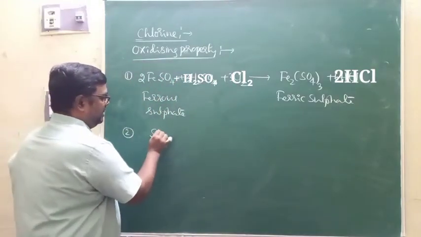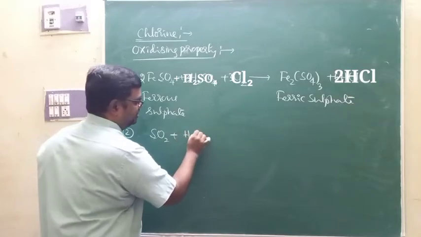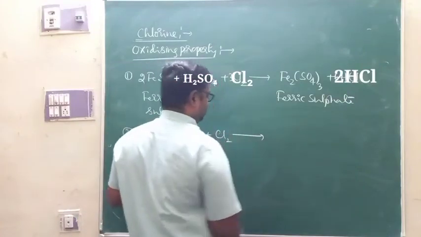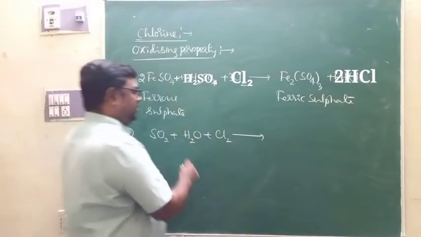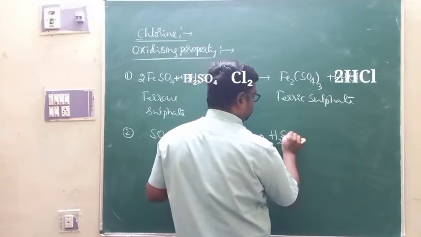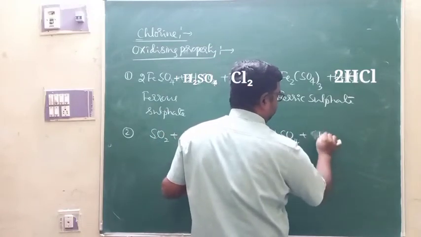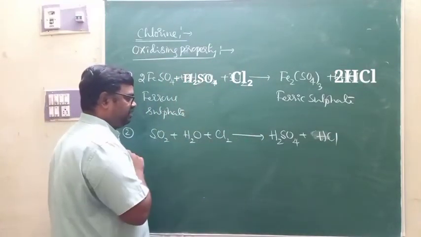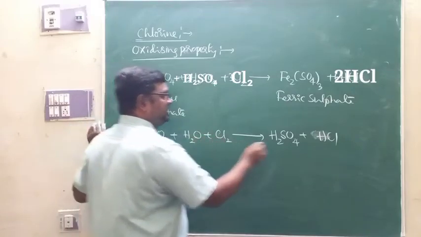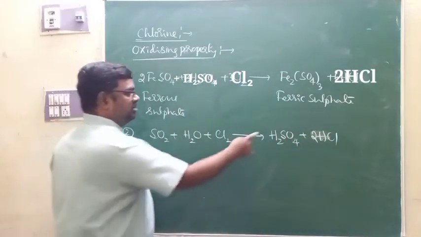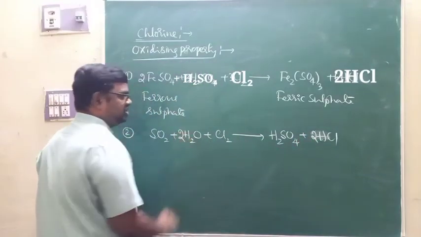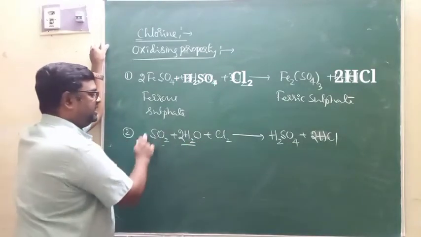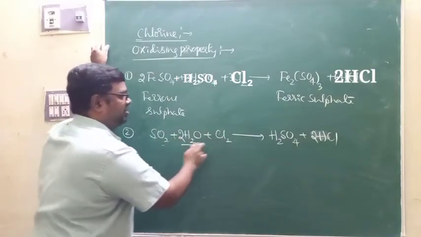Second one is when chlorine gas is passed through sulfur dioxide there. When chlorine gas is passed through sulfur dioxide in presence of water, I said chlorine is an oxidizing agent in presence of water, that oxidizes sulfur dioxide to sulfuric acid along with the formation of HCl here. Along with the formation of HCl, you balance ಮಾಡಬೇಕಲ್ವಾ? Cl2 ಇದೆ, therefore 2HCl ಆಗುತ್ತೆ. Hydrogen ಎಷ್ಟಾಯ್ತು ಈಗ 4 ಆಯ್ತು, therefore it is 2H2O ಆಗುತ್ತೆ, right? And chlorine reacts with sulfur dioxide in presence of water. So when sulfur dioxide gas is passed through a solution of chlorine water, you are going to get sulfuric acid.